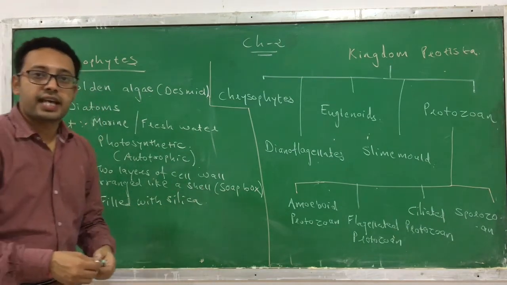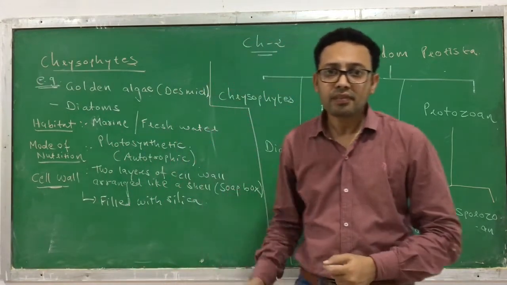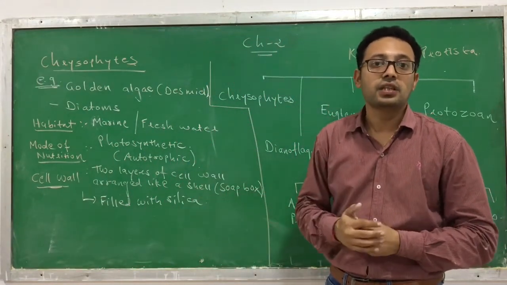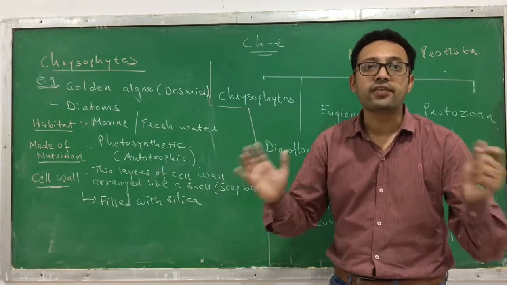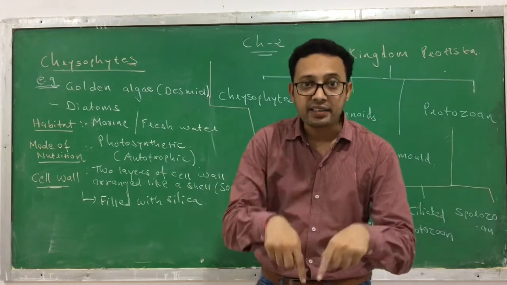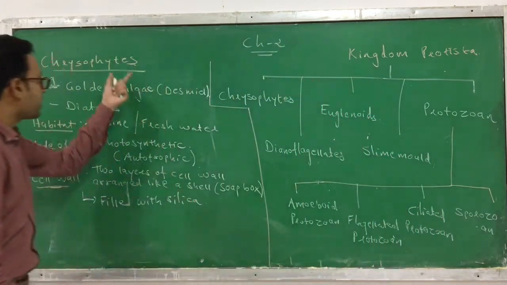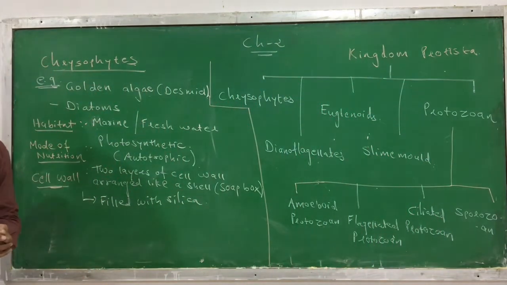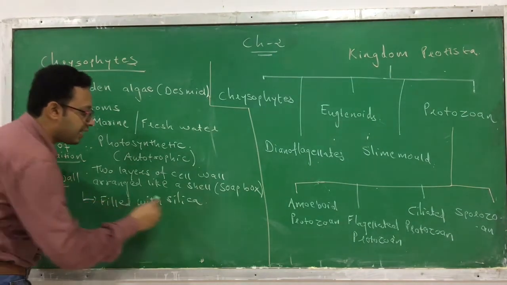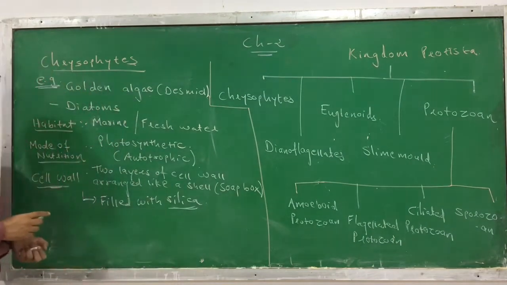So what happens as they are filled with silica? This silica is a substance which usually does not degrade, and with the help of silica they become joined. When this chrysophyte dies, even though it dies, this silica material never gets degraded.